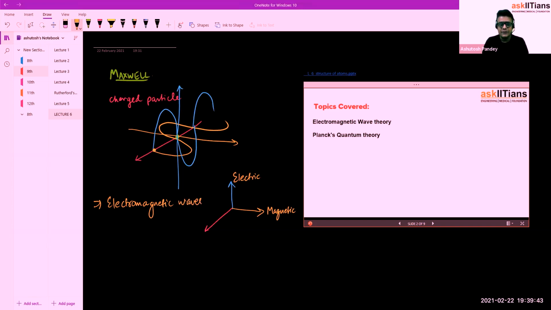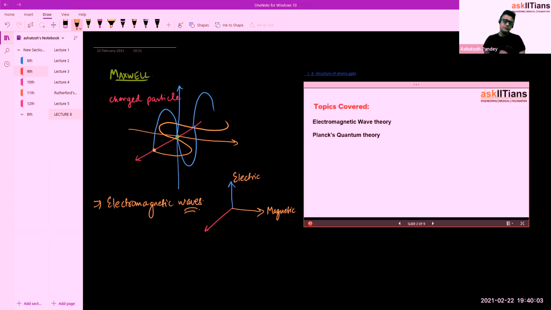Light is also a kind of electromagnetic wave. The radio signals, FM signals, mobile signals, X-rays, gamma rays, all these are electromagnetic waves only.